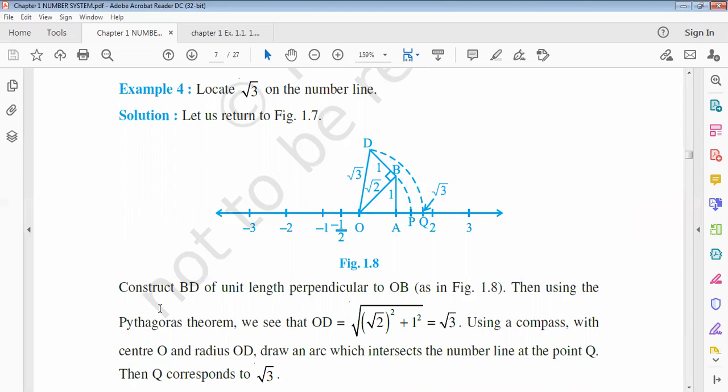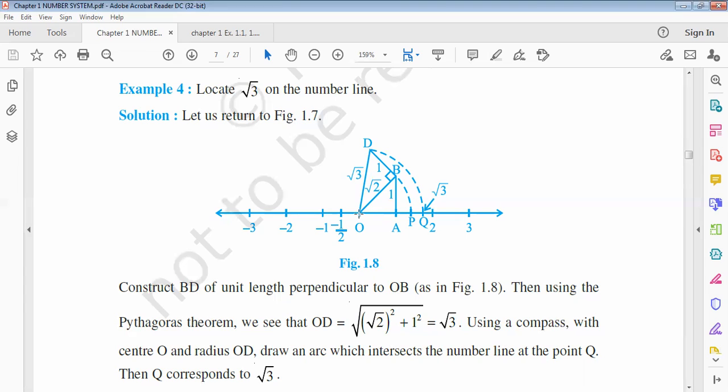Then again we apply the Pythagoras theorem, and we get the value of OD as the square root of the square of root 2, that is the base, plus the square of the perpendicular, and we know that the square of root 2 is 2, then 2 plus 1 equals 3, so OD equals root 3.